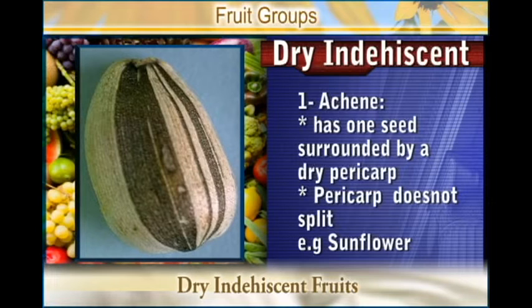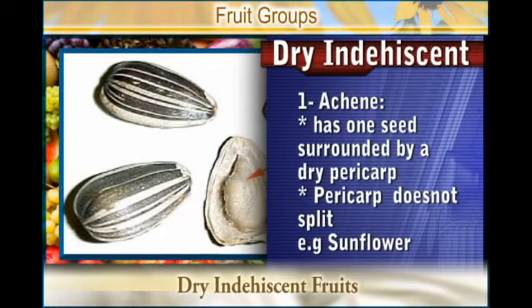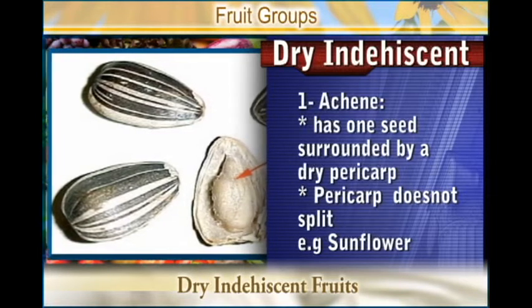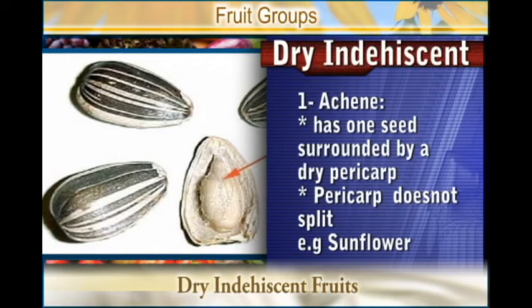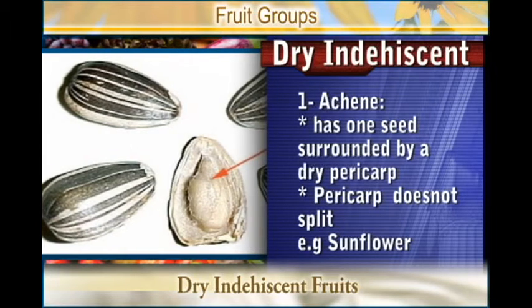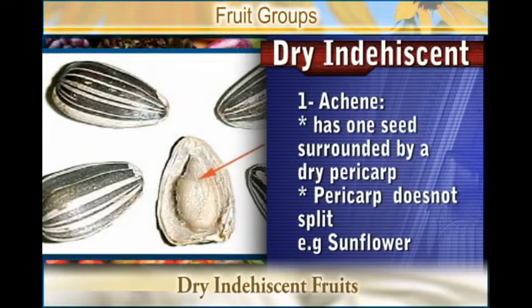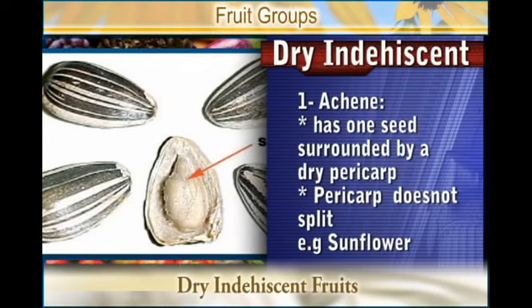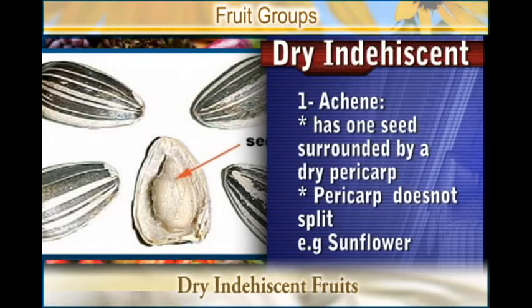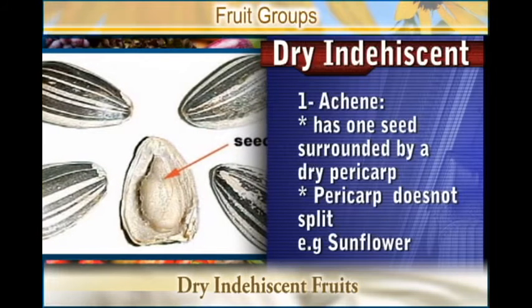You'll find that it has one seed which is surrounded by a dry pericarp. A pericarp is the outermost covering of the fruit, and this pericarp does not spread to release the seeds. That is the urchin type of dry indehiscent fruit.